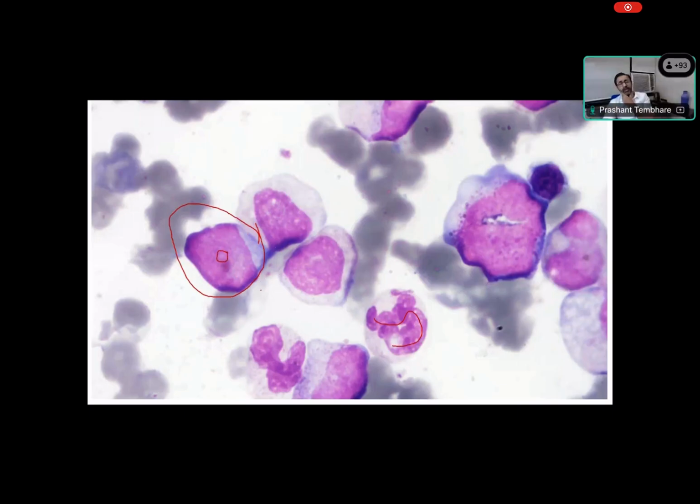Yeah, so this is a blast, right? So this looks like a blast. Again, hypogranular cells, dysplastic population, dysplastic maturation, right? So some of this is another blast, possibly a blast. We have few granulocyte and neutrophil cells, right?